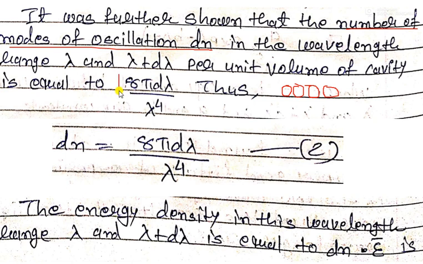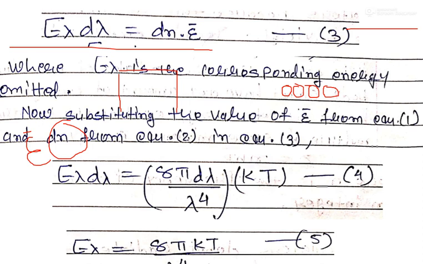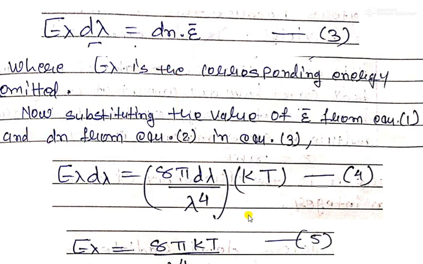These equations we all have to remember; we will not calculate them from anywhere. So the energy density in this wavelength range, lambda and lambda plus d lambda, is equal to dn into E. That means the modes of oscillation dn that we took, we will multiply with the energy formula we had earlier. So dn into E is equal to E lambda d lambda, where E lambda is the corresponding emitted energy and d lambda is the corresponding wavelength. So now substitute the values of equations 1 and 2 in equation number 3.